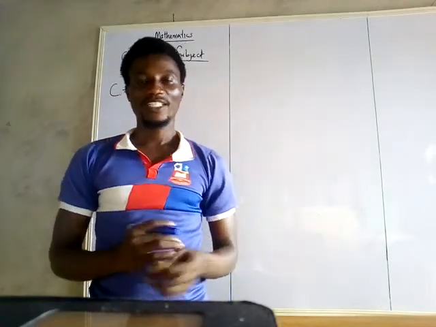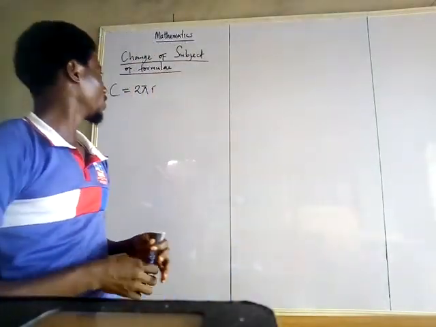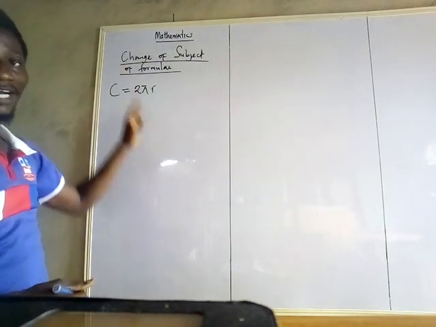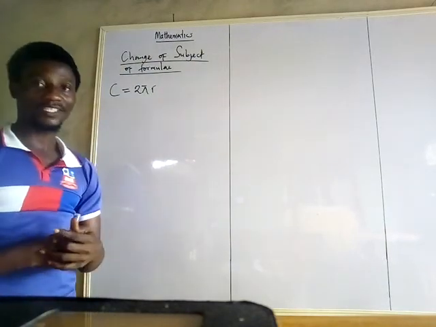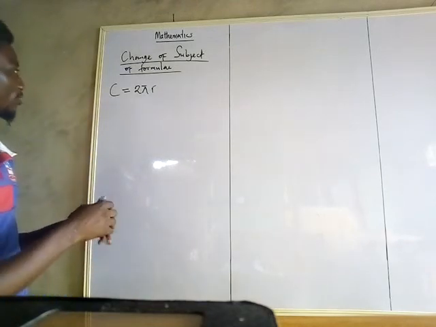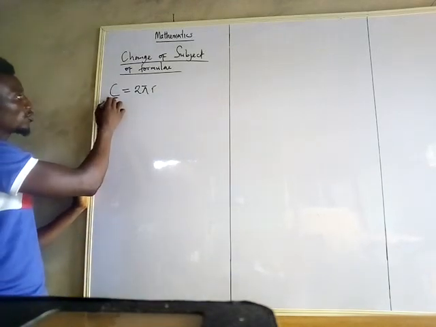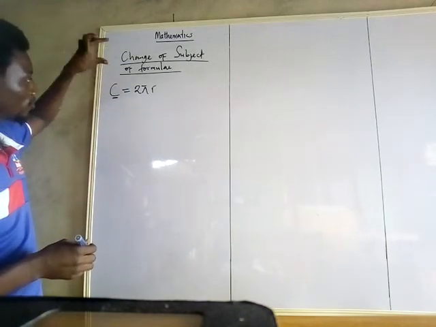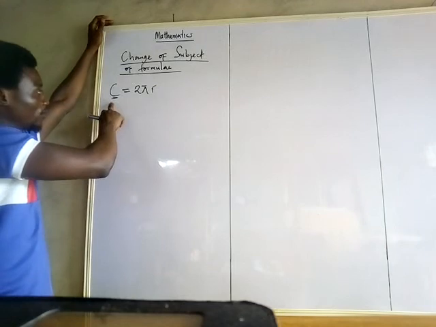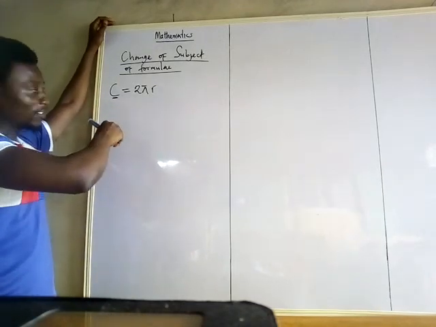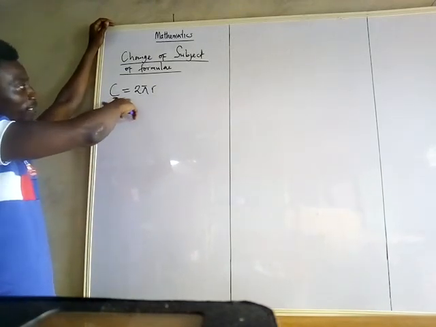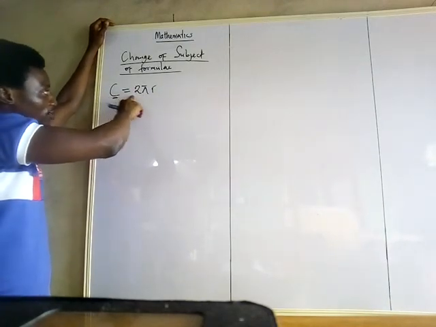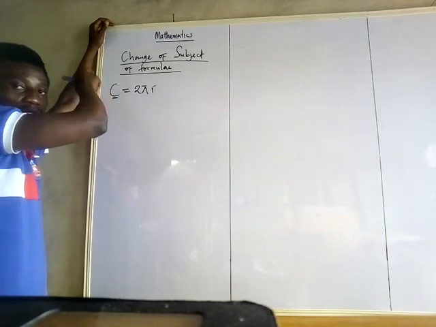Yeah, we want to look into change of subject of formula. When you have C equals 2 pi r, actually this is the circumference of a circle. As we can see here, C is the subject of the formula in the sense that it is equal to 2 pi r. It is only C that is equal to 2 pi r. That is to say, C depends on these values. Without these values, you cannot know the value of C.